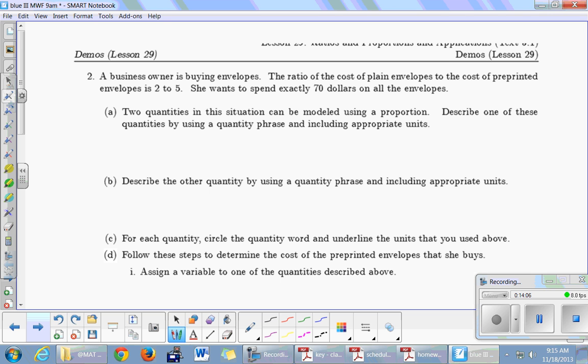Okay, so this is the first problem we've seen with the word ratio in it. Ratio is just a fancy word for fraction. I don't know if it will help, but the word ratio is actually inside of the word for fraction. Let's move on to A. Amy?